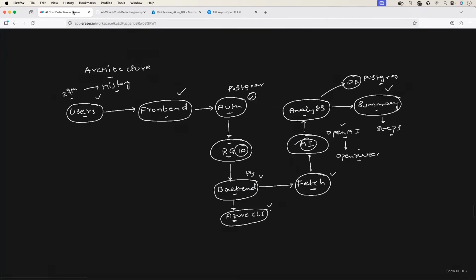Right? What is the core piece of our entire architecture? If you look at this entire architecture, the core piece is the Python backend. So the Python backend will take the resource group as input. Then it will make use of Azure CLI. It will fetch the resources from the Azure cloud. So if you can get this piece working, then the rest of the things are a little easier.